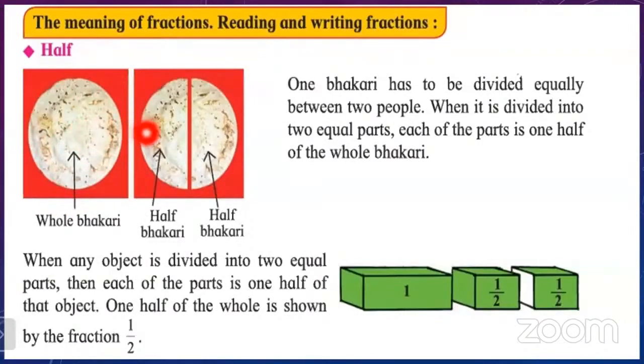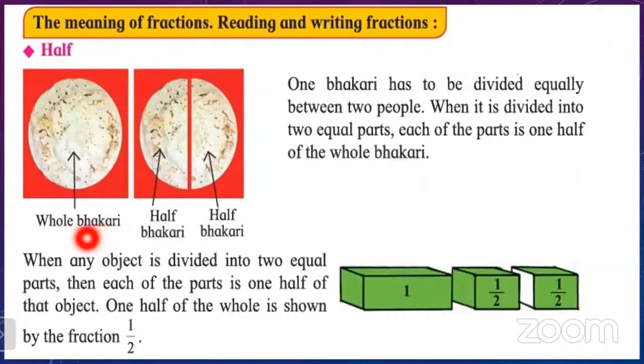And you can see here the whole bhakri is divided into the 2 equal parts. So this part is 1/2 and this is another half. So what explanation is given here? Look at here. One bhakri has to be divided equally between 2 people. When it is divided into the 2 equal parts, each of the part is 1/2 of the whole bhakri.